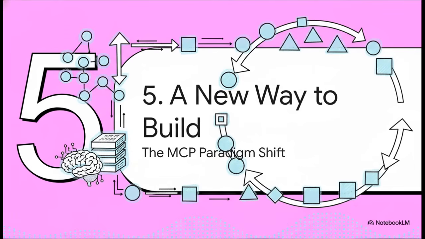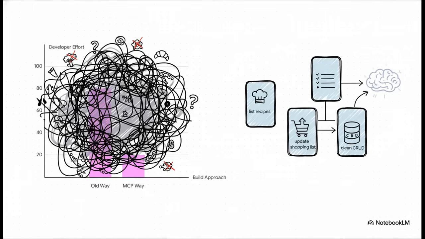So you see, this isn't just another cool feature. This fundamentally changes how we think about building software. It's a completely new way to build. See, the old way of building apps meant we had to try and anticipate and hard-code every single possible user scenario. It was messy, it was complex. The new way? So much simpler. You just focus on building clean, simple tools, like list recipes or update shopping list. You build the basic Lego bricks, the ability to create, read, update, and delete data, and then you let the AI handle the complex logic of putting them all together.